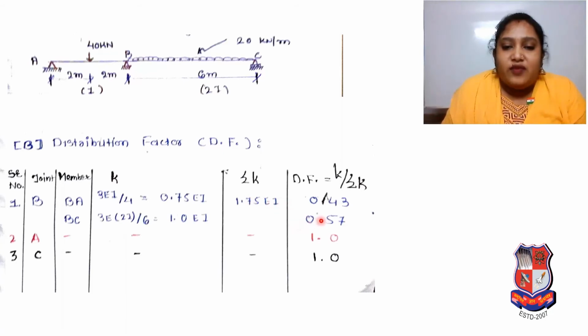At point A and point C, as we discussed about the distribution factor, it will be 1. So from the joint we decided the members as per the figure, we found the stiffness K, did the summation of K, and found the distribution factor by K upon sigma K.